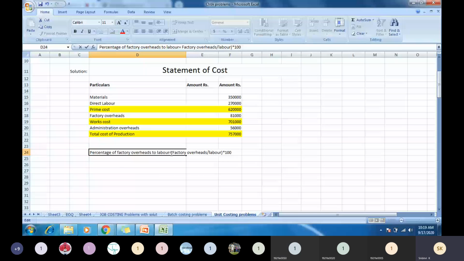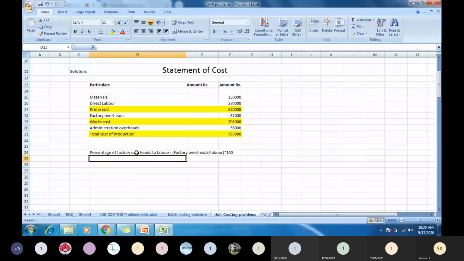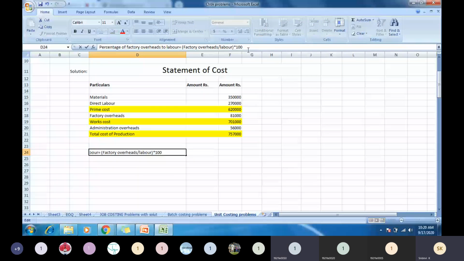So how much are you getting here? Factory overheads is equal to 81,000 divided by labor is 2,70,000. 30%. Multiply it with 100, you will get 30. So that is equal to 30%.